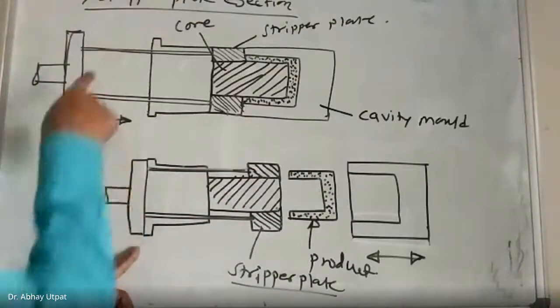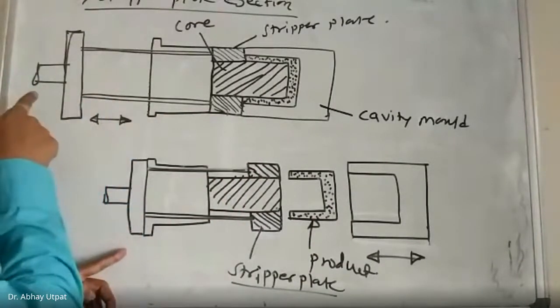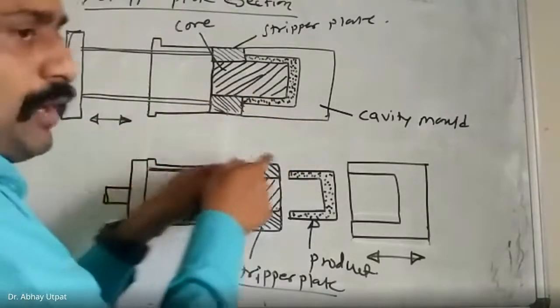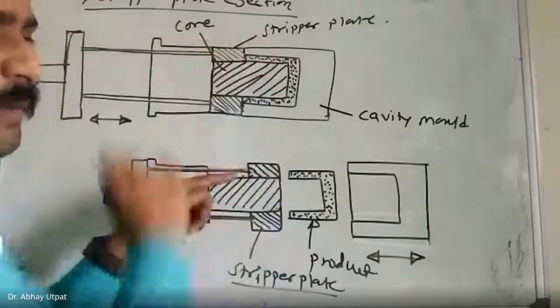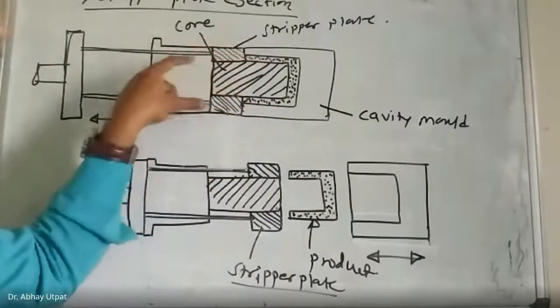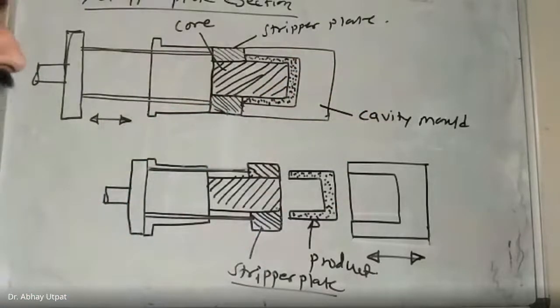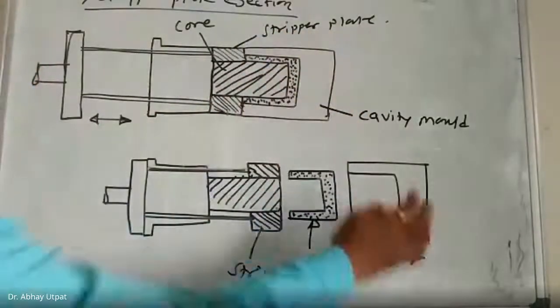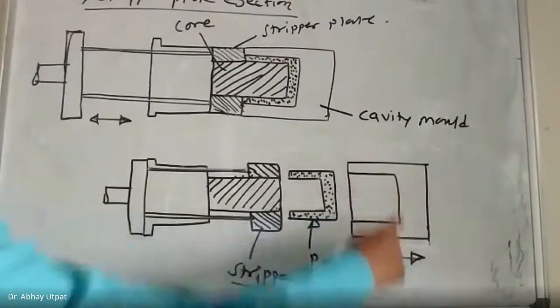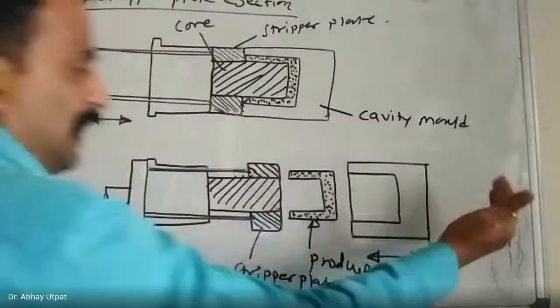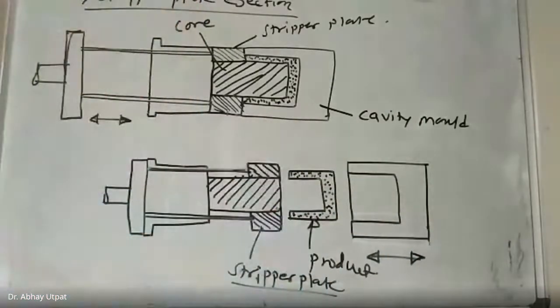You can see the difference. Earlier it was at the back side, and now it forces the pins. Those pins are in contact with the stripper plate, and this stripper plate will take that product out directly, and it will move on the core and it will fall down. This is one mold plate, this is another mold plate. When the product falls, the stripper plate will go back, and again both molds are clamped together.